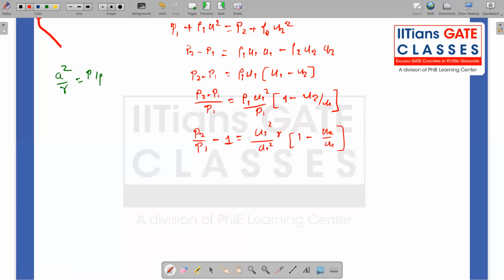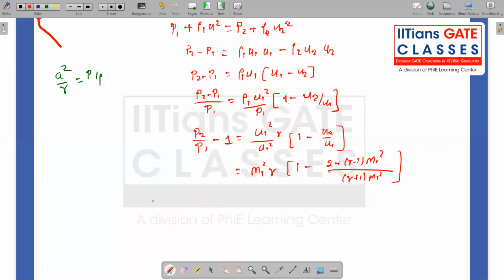What is u1 square by a1 square? That is nothing but the Mach number. So that is M1 square times gamma times 1 minus u2 by u1. We saw that u2 by u1 is also equal to rho 1 by rho 2, that is nothing but 2 plus gamma minus 1 times M1 square divided by gamma plus 1 times M1 square.